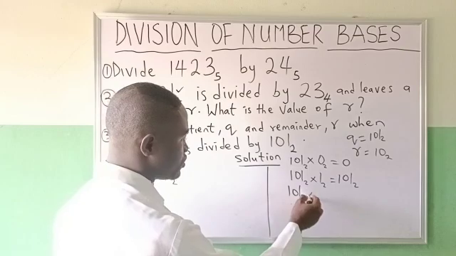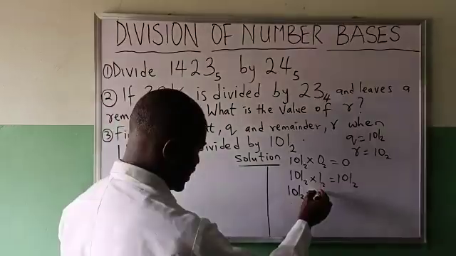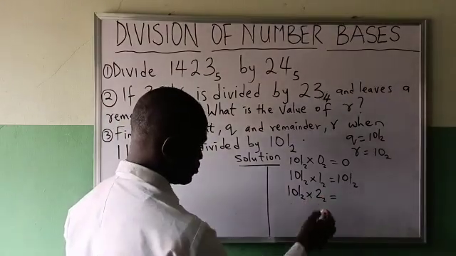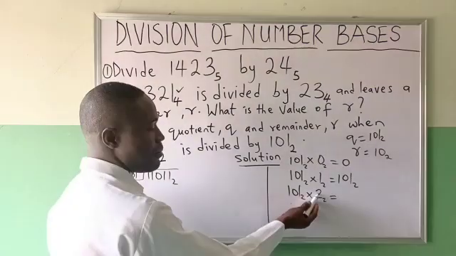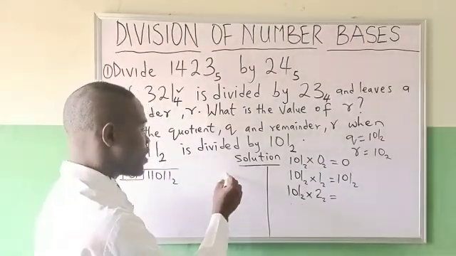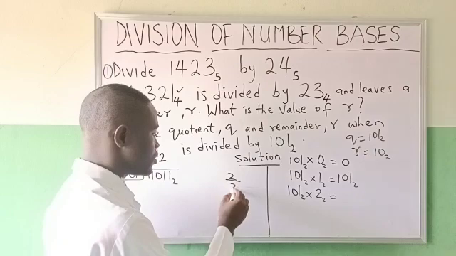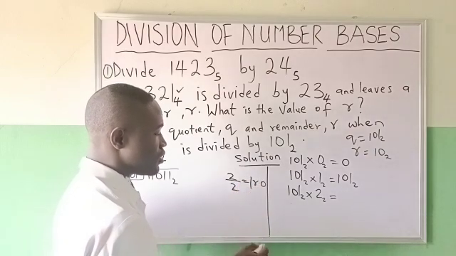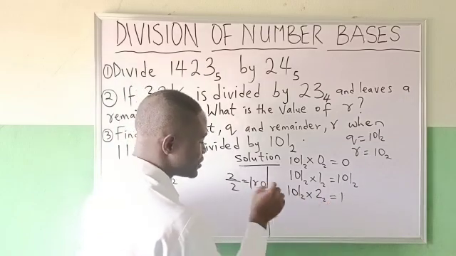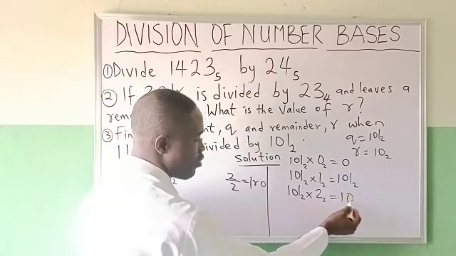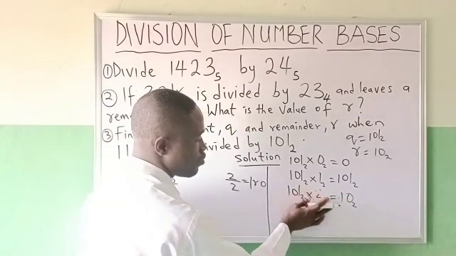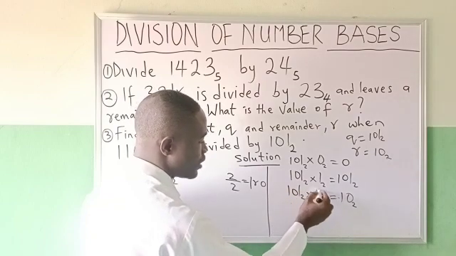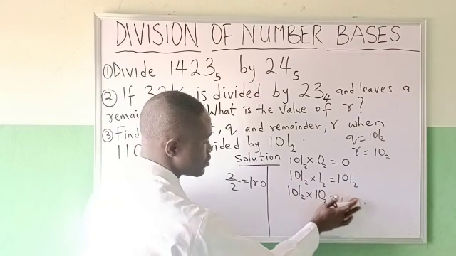101 in base 2 times 2. Can we write 2 in base 2? No, because the number is now equal to the base, so we have to divide. That will be giving us what? 1 remainder 0. So write the remainder 0 and carry that 1. So what I will now write is 10 in base 2.